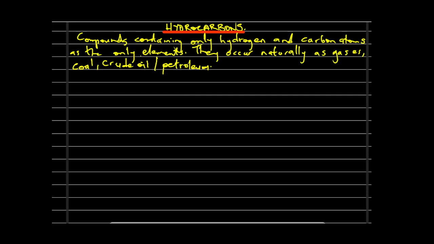The major sources of hydrocarbon: number one, we have natural gas, which is what gives us the gas that we use.